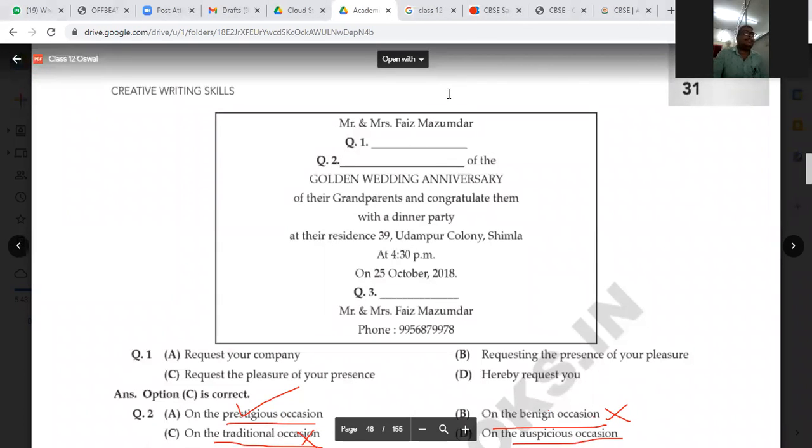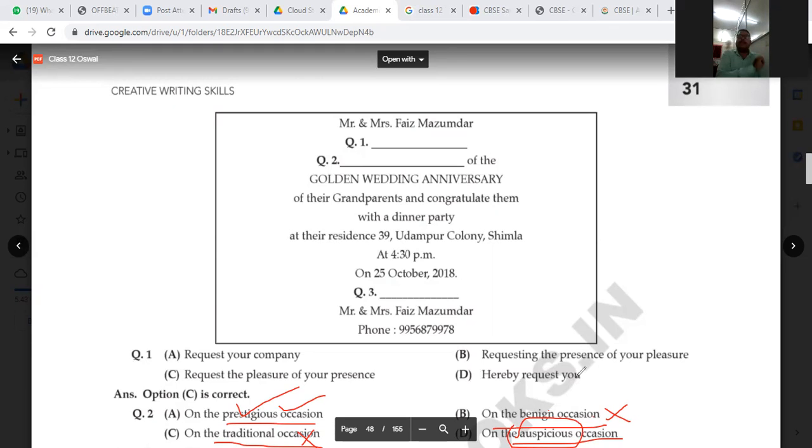So why is it a prestigious occasion? Suppose someone has passed, or someone has got a master's degree or an MBBS degree. It will be a prestigious occasion because it is giving you prestige. But an auspicious occasion is one which is related to our personal life, not the professional life or other things.